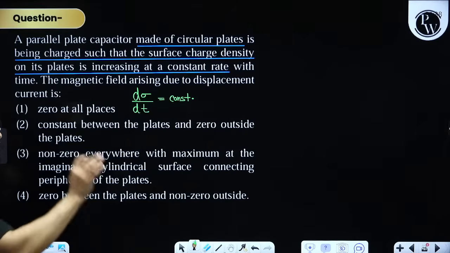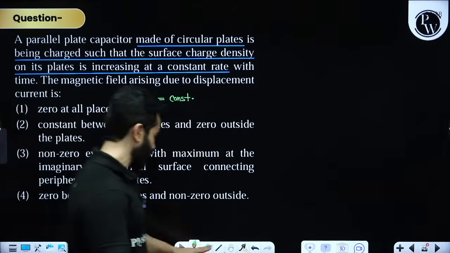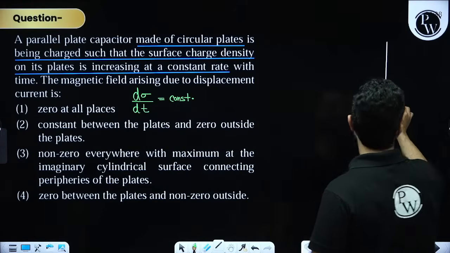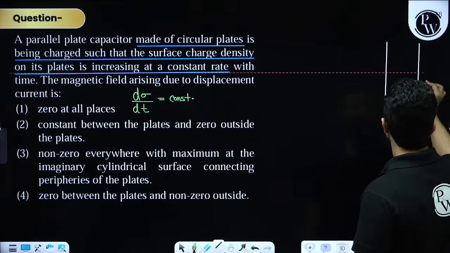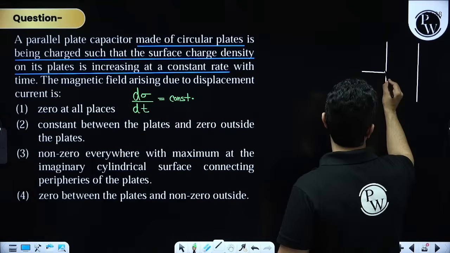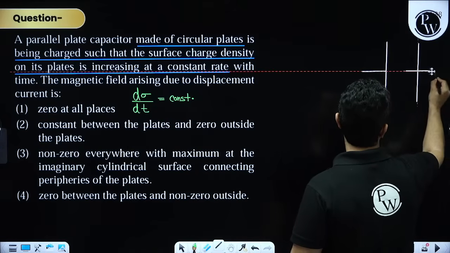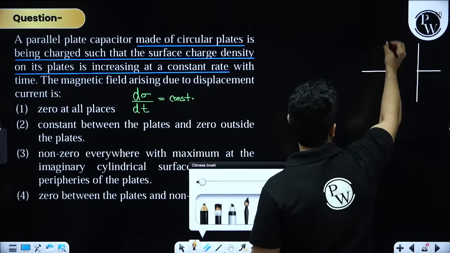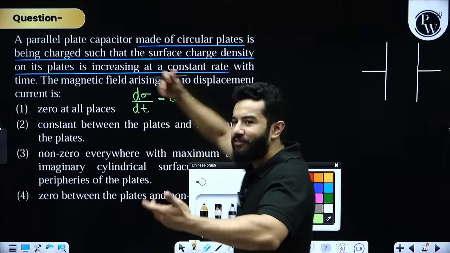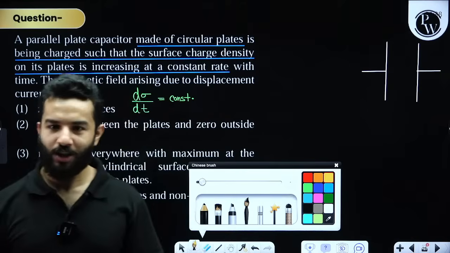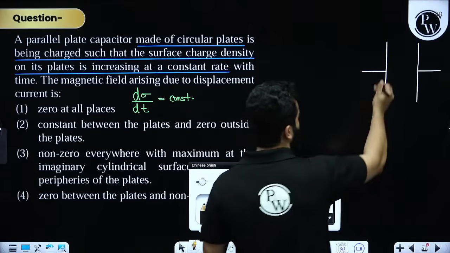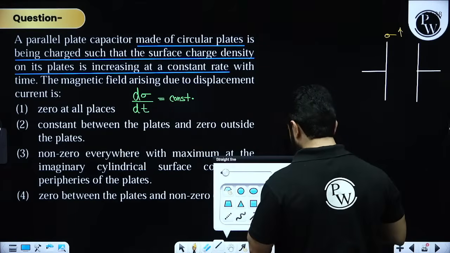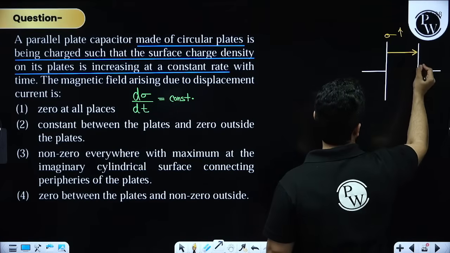The magnetic field arising due to the displacement current is, let me tell you, please see, we have got a capacitor like this. Now please understand that sigma is changing. That means charge on these plates is increasing with respect to time. Sigma is increasing at a constant rate. If sigma increases, electric field will increase. Why? Electric field is sigma upon epsilon naught.